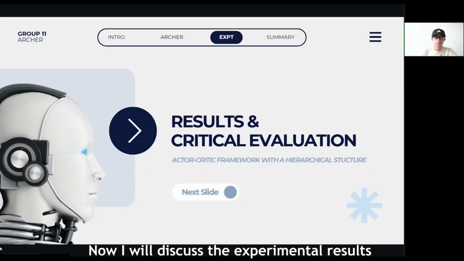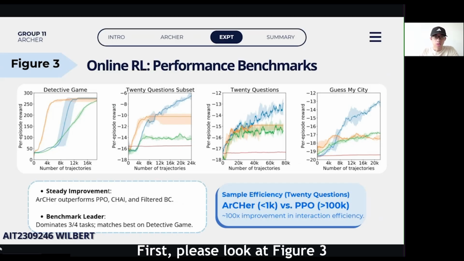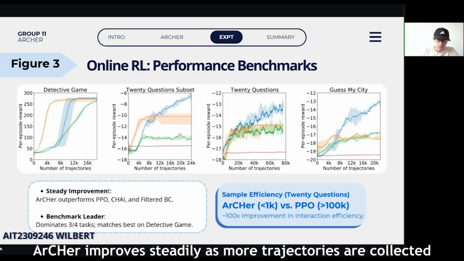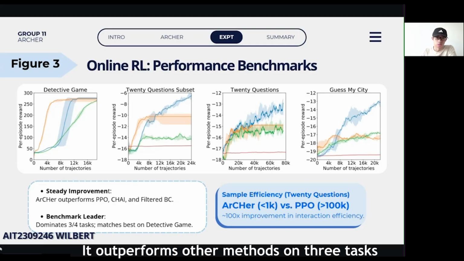Now I will discuss the experimental results and critically evaluate the paper. First, please look at figure 3. It compares Archer with PPO, CHAI, and filtered behavior cloning across 4 online RL tasks. Overall, Archer improves steadily as more trajectories are collected. It outperforms other methods on 3 tasks and matches the baseline on the simpler Detective Game task.